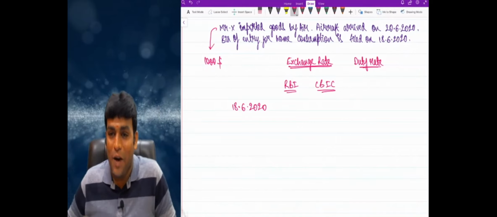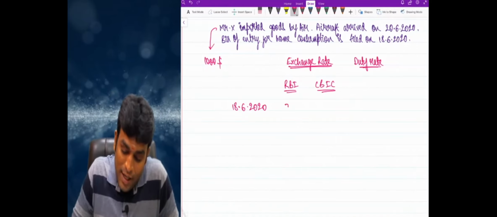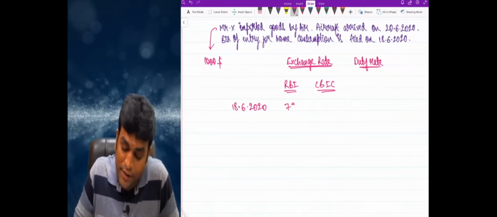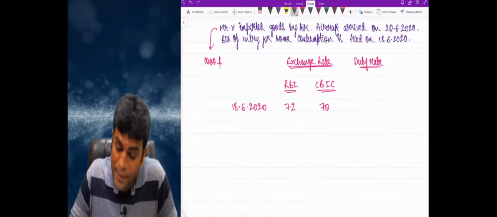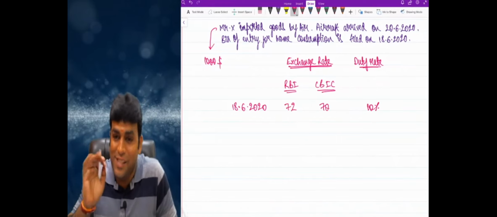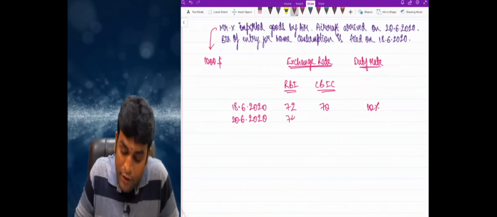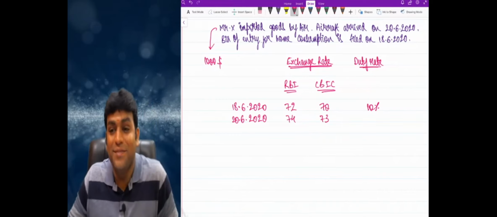Clear, right? Now RBI rate for the dollar is 72, CBIC is 70, and duty rate on that date is 10%. Now, on 20th June 2020, this is 74 and this is 73.